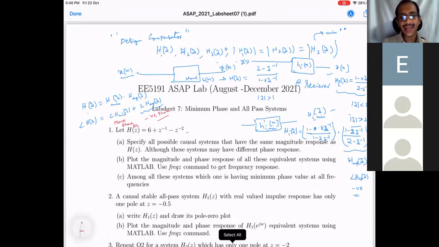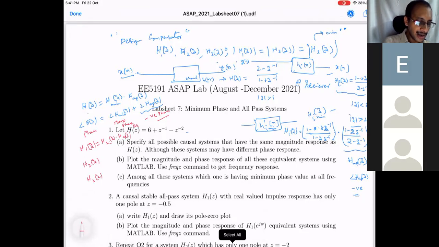The maximum phase minus the all pass phase will give you the phase of H of e^jω. So you may have H1 of e^jω, H2 of e^jω, H3 of e^jω. All of these can be decomposed into H minimum into H all pass.